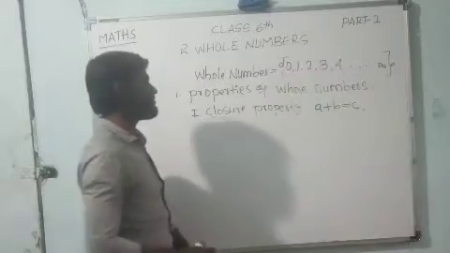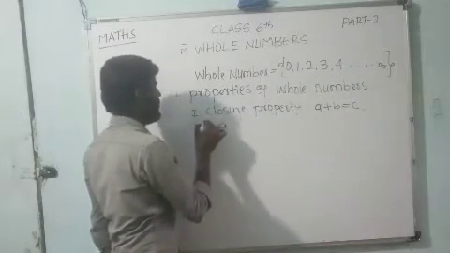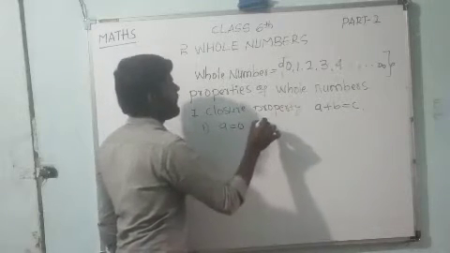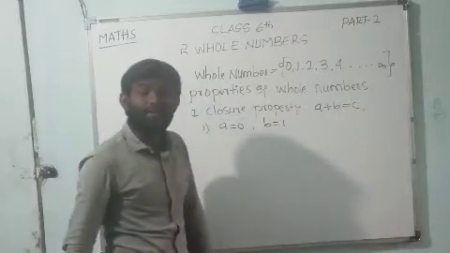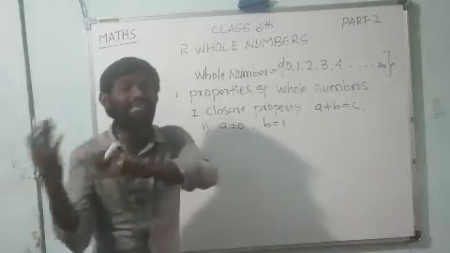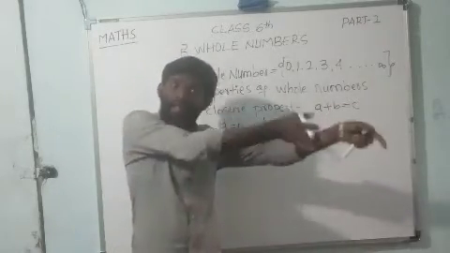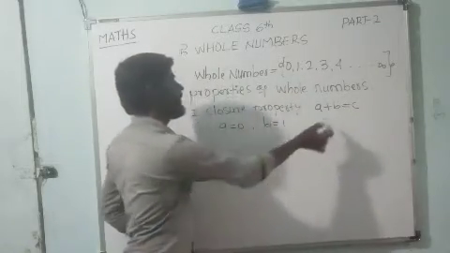Let us see. Example 1, dears: a = 0, then b = 1. The closure property means the sum of any two whole numbers is again a whole number.